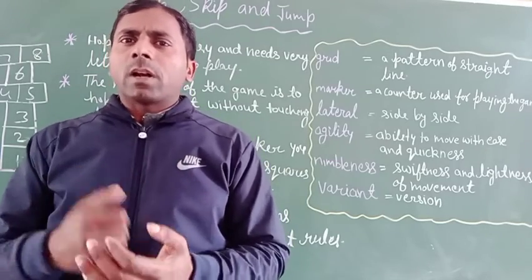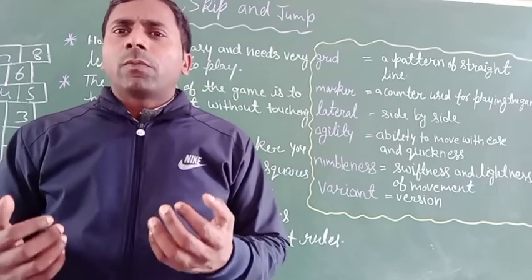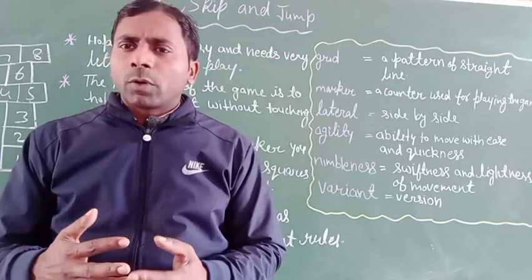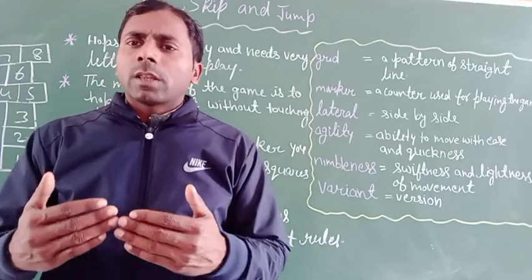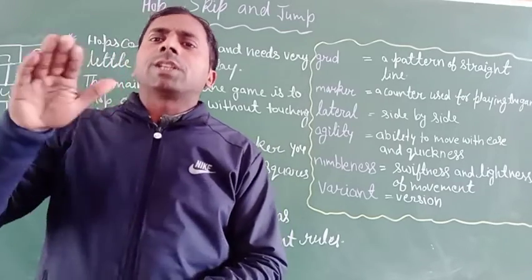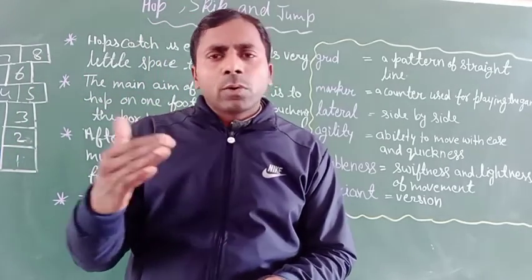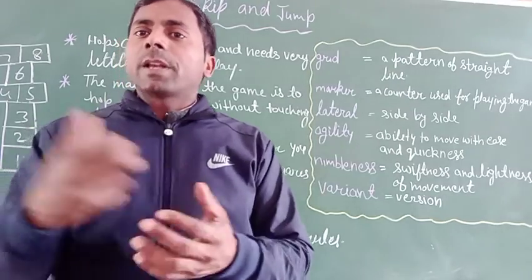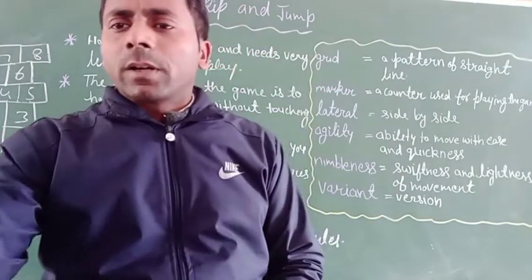There are several other rules and variations of the game which add to the fun and difficulty level. Okay, it means one by one he gets success, then the level will be increased, and when the level is increased, he has trouble playing it, but when he plays it, then he gets much more fun. Clear?